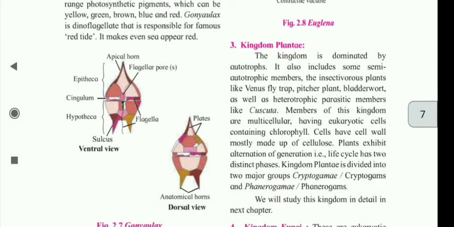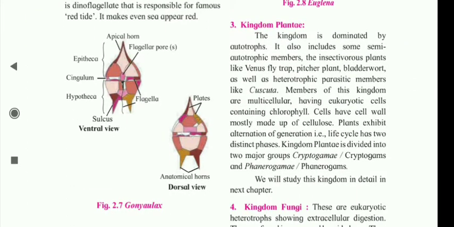Number 3, kingdom plantae. The kingdom is dominated by autotrophs. It also includes some semi-autotrophic members, the insectivorous plants like Venus flytrap, pitcher plant, bladderwort, as well as heterotrophic parasitic members like Cuscuta. Members of this kingdom are multicellular, having eukaryotic cells containing chlorophyll.